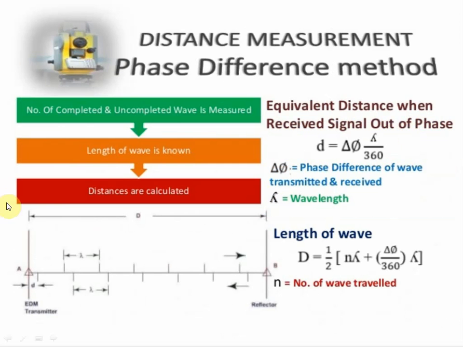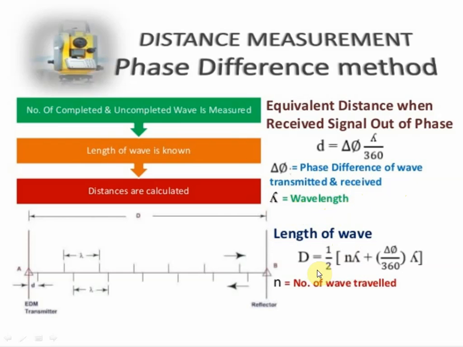That is how it is done. First, the number of completed and uncompleted waves will be measured. Then by measuring that, you will get the length of the wave, and after that the distances are calculated. The equivalent distance when the signal is received out of phase is d equal to delta phi into lambda by 360. Here delta phi denotes the phase difference of the wave transmitted and received, and lambda is the wavelength.